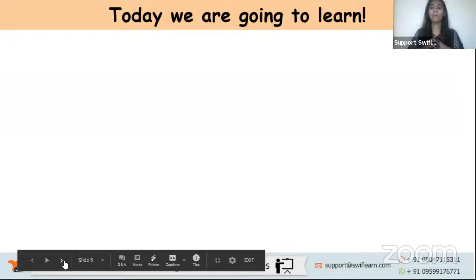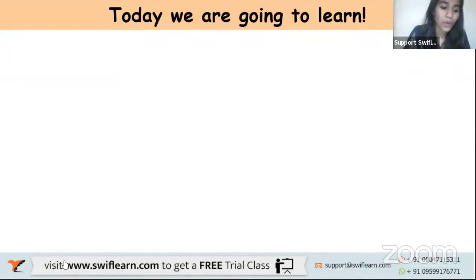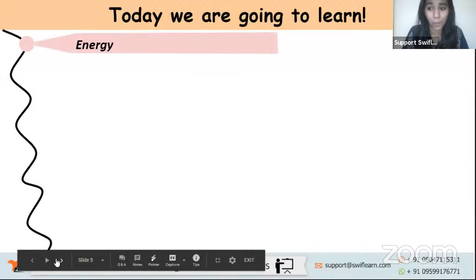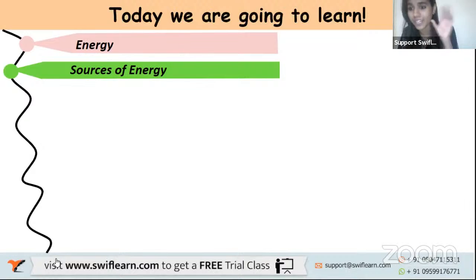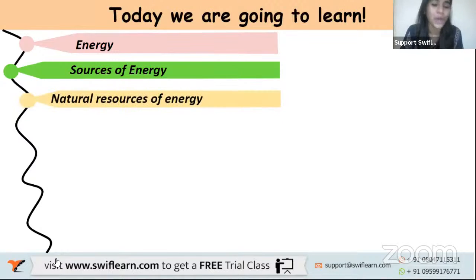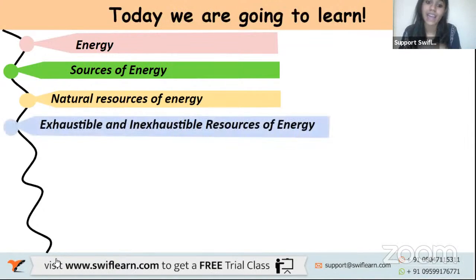So today, coming back to our portion, we are going to be learning a class 8 portion, which is coal and petroleum. It is a CBSE chapter, in which today we are going to be covering energy. We are going to be learning what is energy, what are the sources of energy. We will be learning about natural resources of energy, that is, from where you get energy naturally as well as artificially. We are going to be learning about exhaustible and inexhaustible resources of energy.